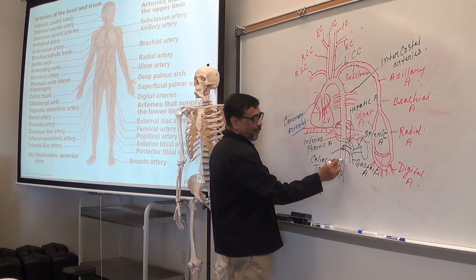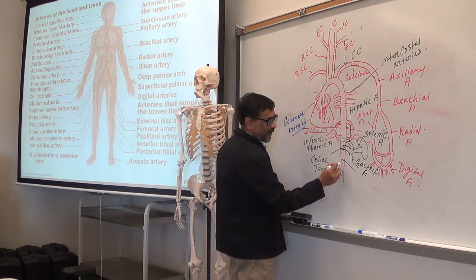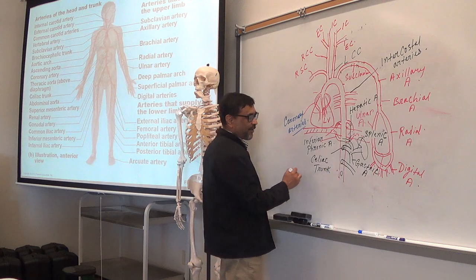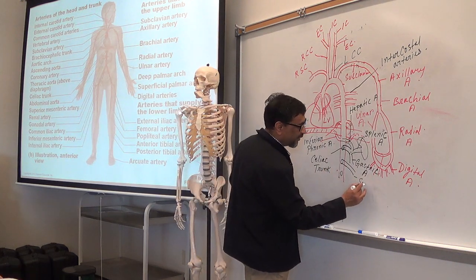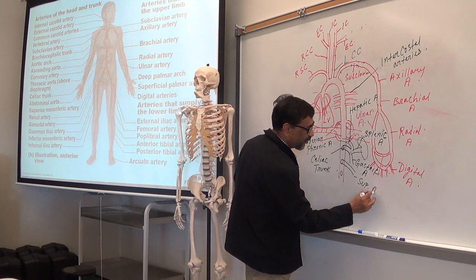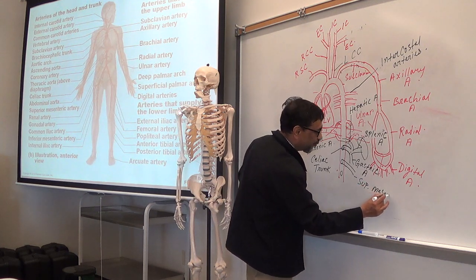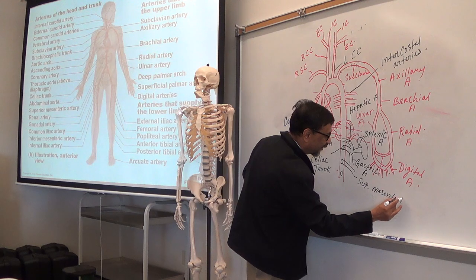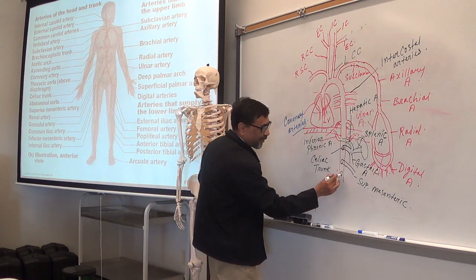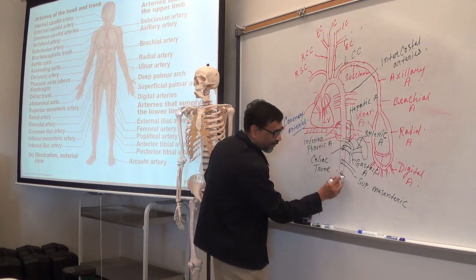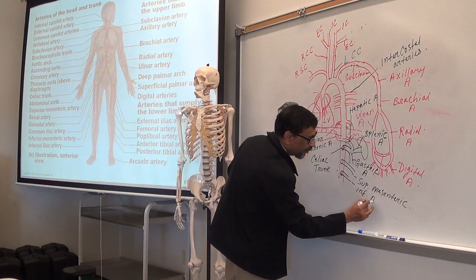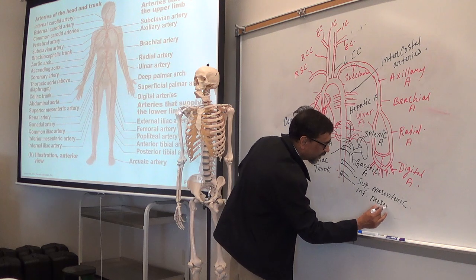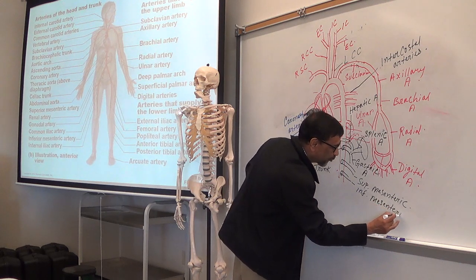Then another one arises from the abdominal aorta, that is called superior mesenteric, and another one below that, that is the inferior mesenteric artery.